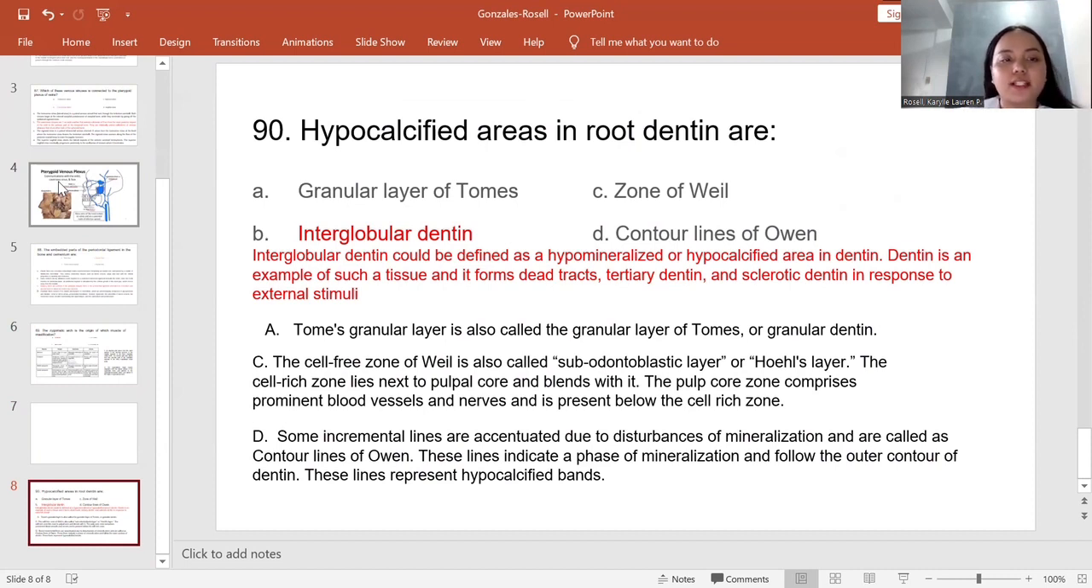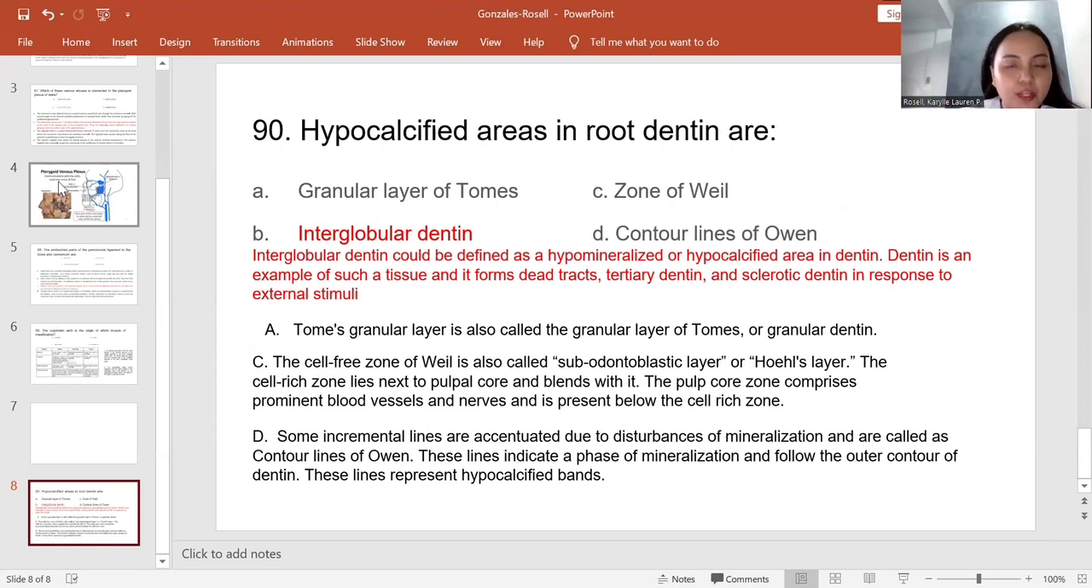The correct answer is letter B, which is the interglobular dentine, because it could be defined as a hypomineralized or hypocalcified area in dentine. Dentine is an example of such a tissue and it forms dead tracts, tertiary dentine, and sclerotic dentine in response to external stimuli. Letter A is not the correct answer because Tomes' granular layer is also called granular layer of Tomes or granular